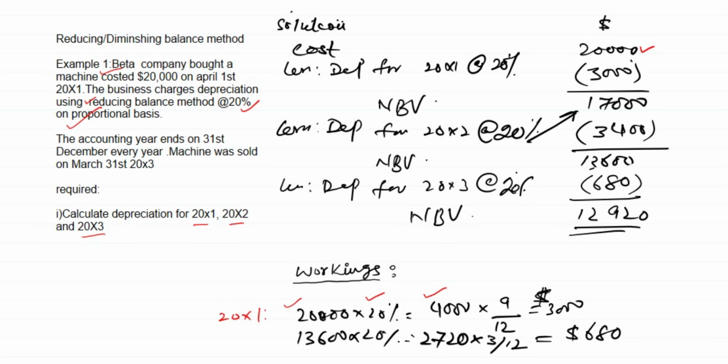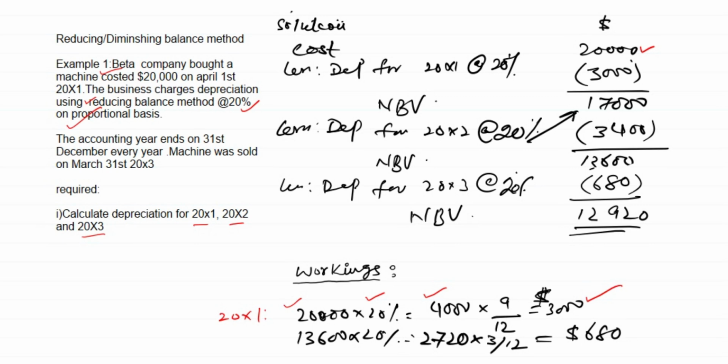That's why for 9 months the depreciation would be $3,000. Got it? The simple procedure: in the first year we apply percentage on the cost, and in the years to come, we apply percentage on the remaining values, that is called net book value. So in the first year the answer is 4,000, but you are calculating for 9 months because the policy is asking you to do so. So the answer is 3,000.